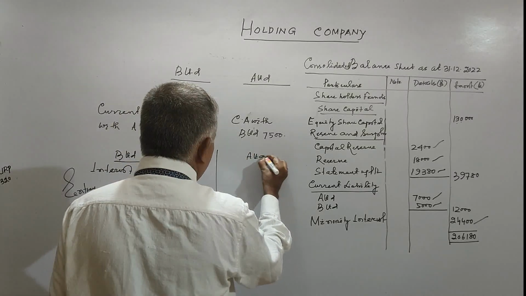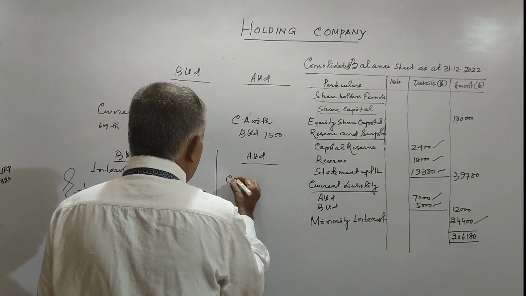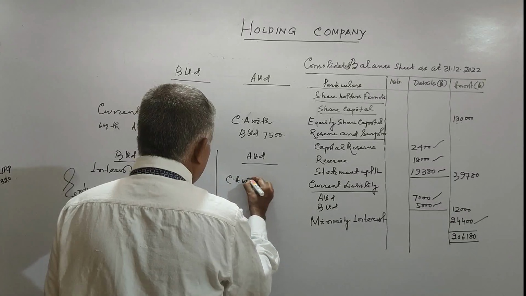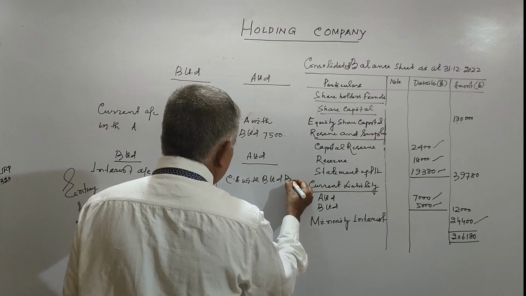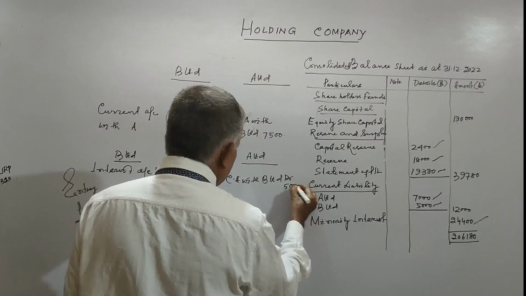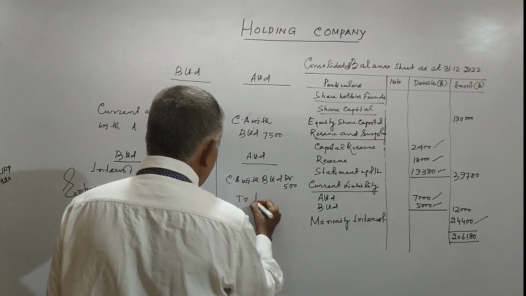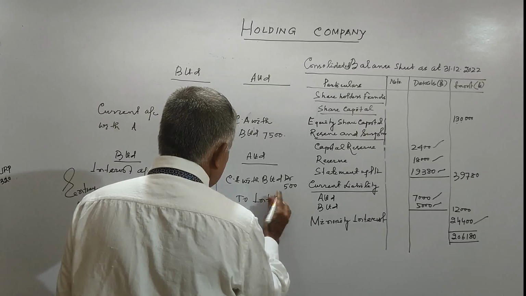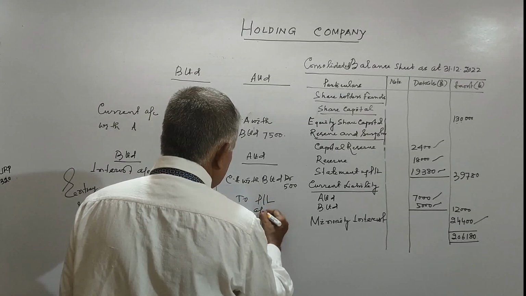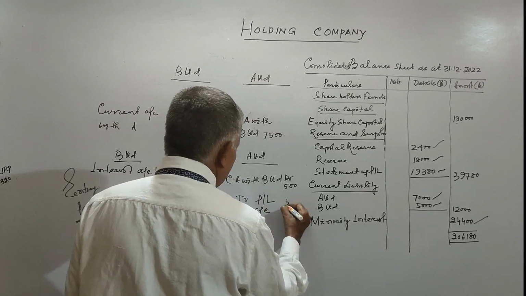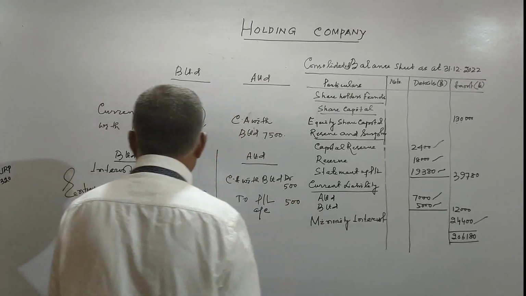A Limited will pass current account with B Limited debit 500 to interest account, that is to PL account, this is your 500.